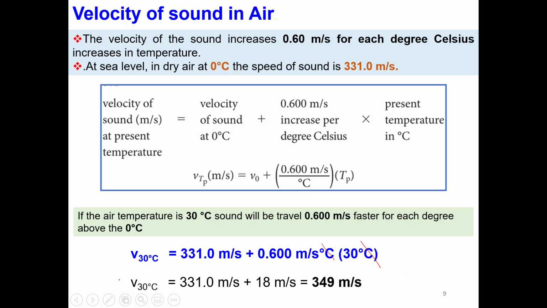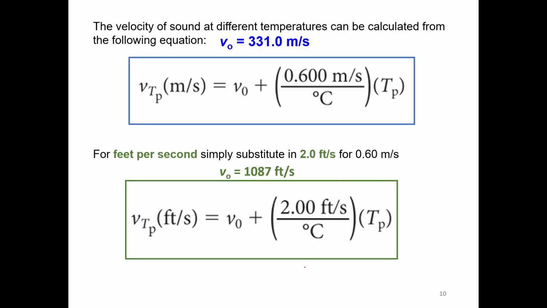Then you can see we can apply this equation to calculate the velocity of the sound at any temperature. But one thing is important: the temperature must be in degrees Celsius, because the units that appear in the slope are in degrees Celsius. The temperature must be in degrees Celsius. And here is again the same equation.